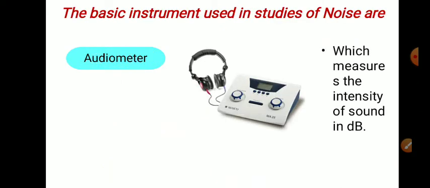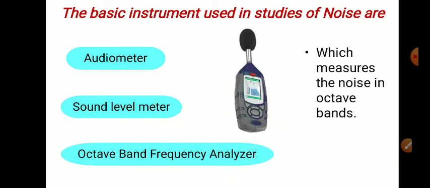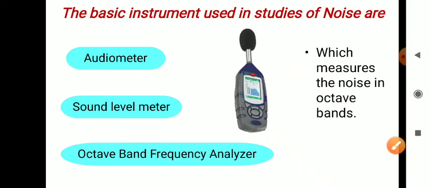Next, the basic instruments used in studies of noise are: the first one is the audiometer, which measures the intensity of noise or sound, denoted in decibel. Next one is the sound level meter, which measures hearing ability. The third one is the octave band frequency analyzer, which measures the noise level. These are all instruments through which we can study noise.